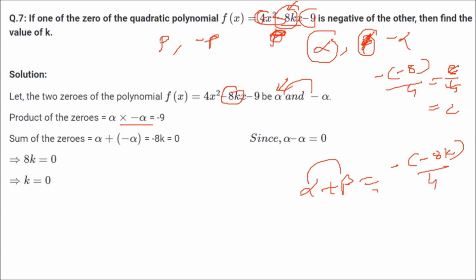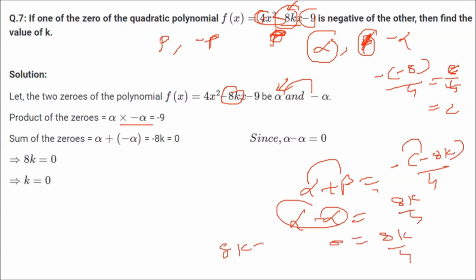But alpha plus beta is what? Beta is minus alpha. This will be equal to minus of minus is plus 8k by 4. So this is 0. 0 will be 8k by 4. So 8k will be equal to 0. So k has to be equal to 0. So that is why k equal to 0. This is the answer.